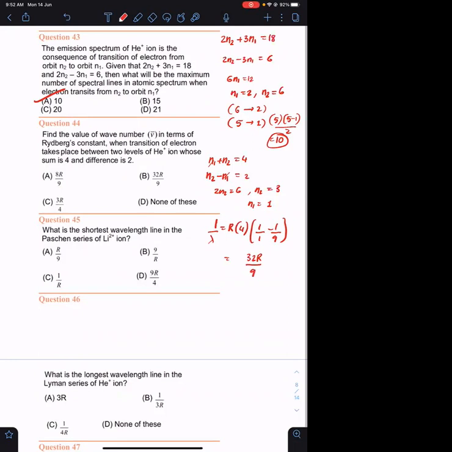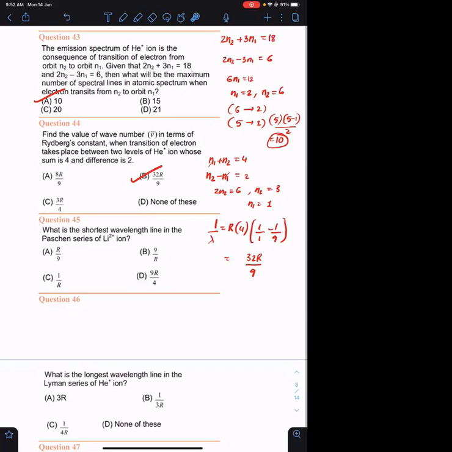Agreed? Yes, sir. So answer is option B. ये भी हो जाना चाहिए. Okay. You just need to calculate the values of N1 and N2. Those who have substituted N1 as 2 and N2 as 4, वो गलत होगा answer. They have given the sum as 4 and the difference as 2. So from that data, you need to calculate N1 and N2.